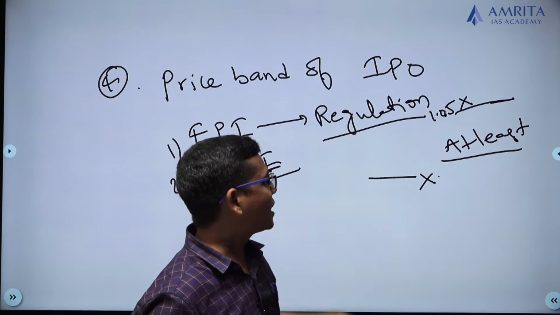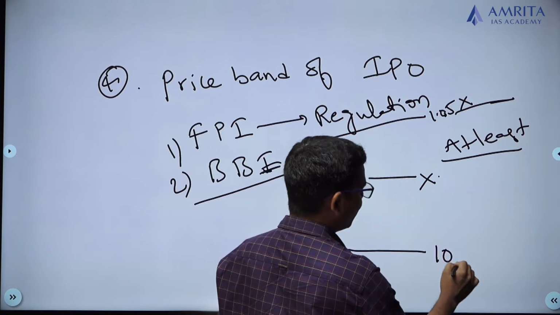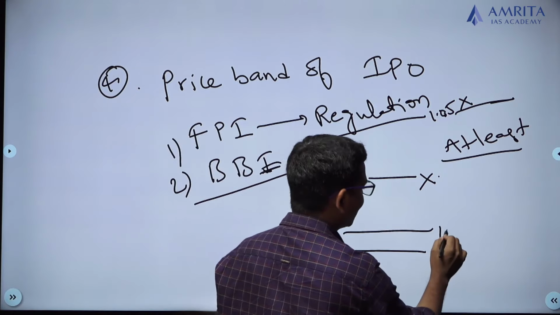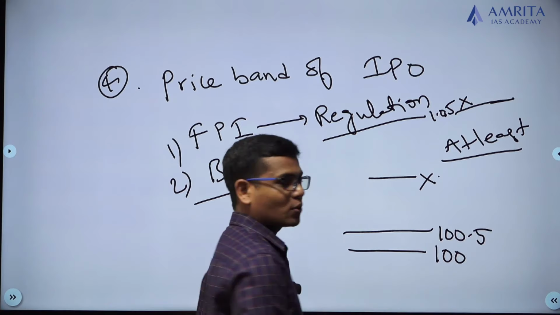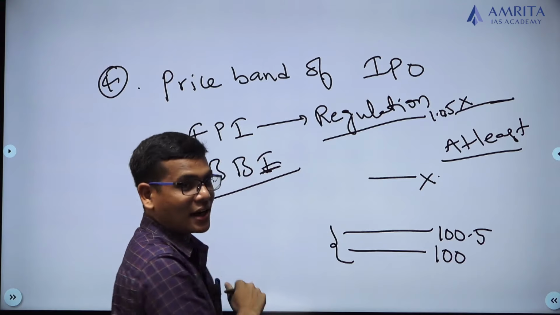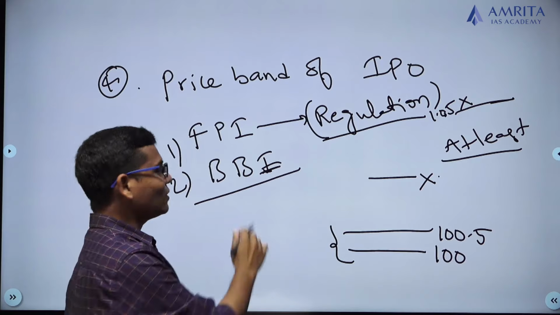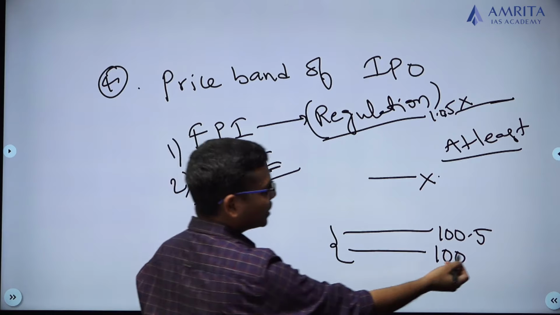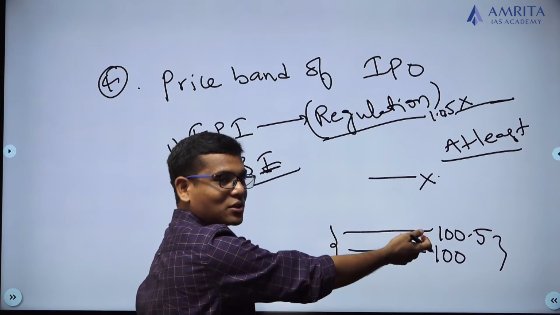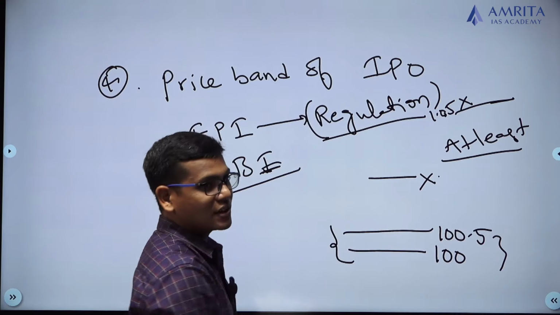But what these companies are doing is, just assume I am giving a raw number, 100 rupees is the base, and the ceiling price is just 100.5, that means 100 rupees 50 paise. With this band, they consider themselves a BBI, and by bypassing all these regulations, they are issuing it. It looks like a band, but it is almost a fixed price. You want to bypass all that regulation, so you are going with this BBI model.